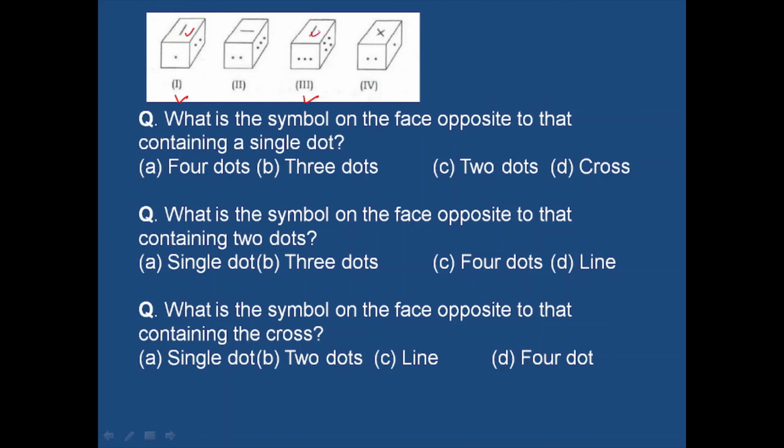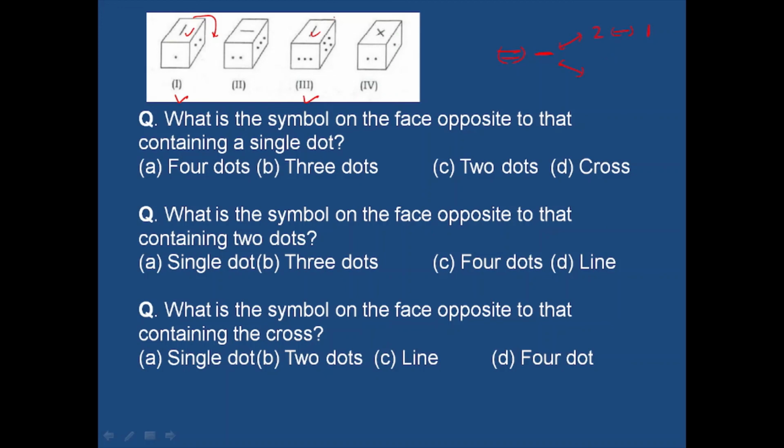So we can conclude that this is the common surface, noted by a single line. In these two selected positions, if we move clockwise, then after this single line it will come 2 dot and then 1 dot.